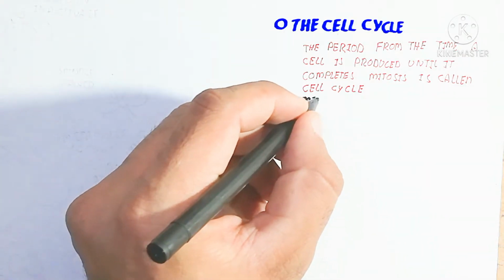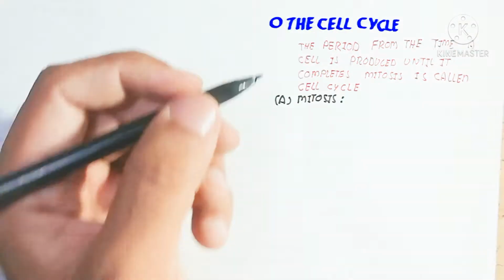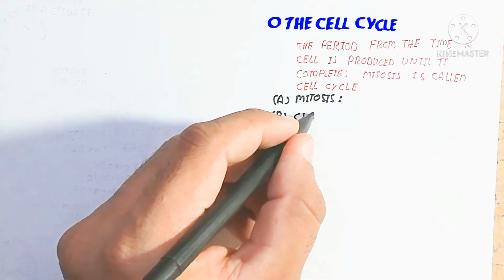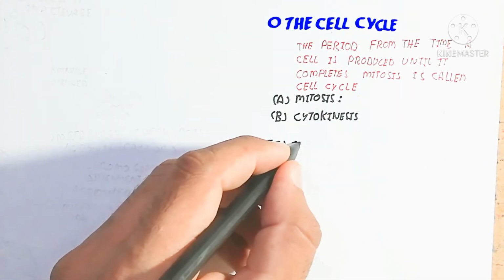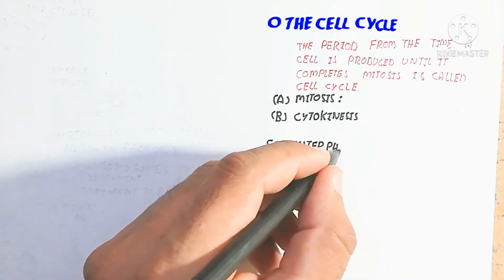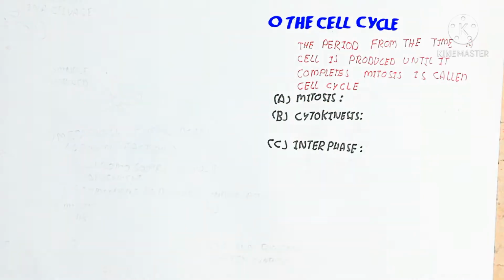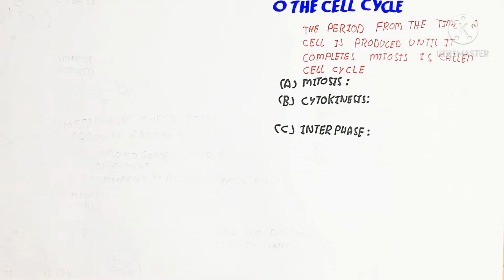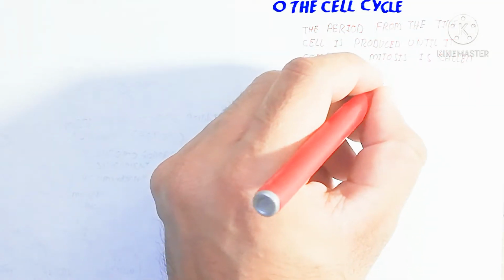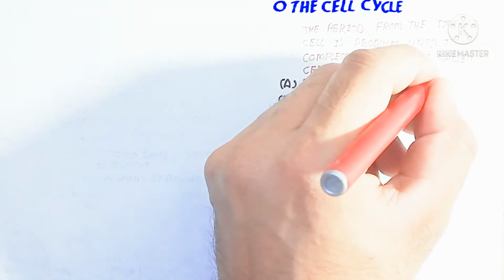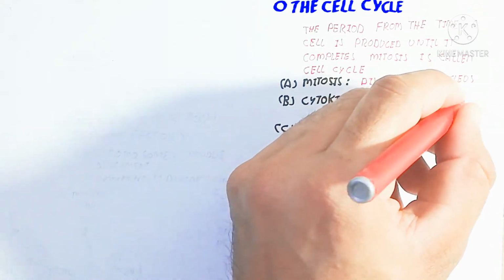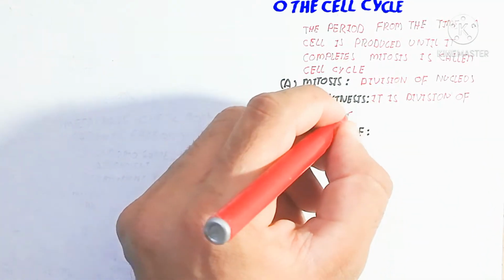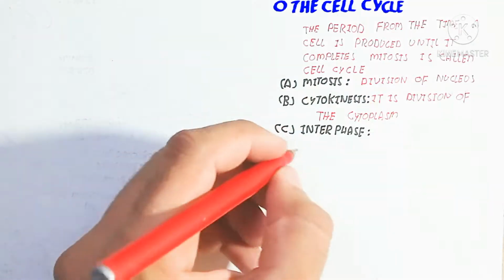So mitosis is the cell division of somatic cells, which is used for growth and development. The division of the nucleus is mitosis, while cytokinesis is the division of the cytoplasm. So karyokinesis is also known as mitosis, while cytokinesis means the division is complete. All of this occurs in the interphase. So this interphase is part of the cell cycle.